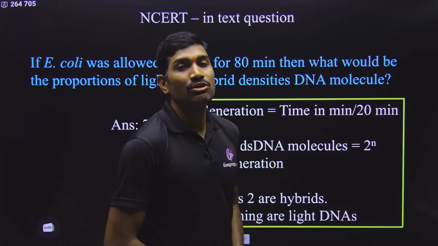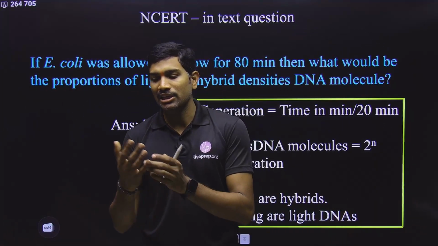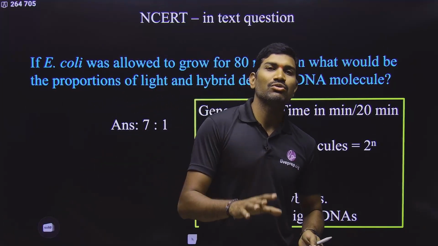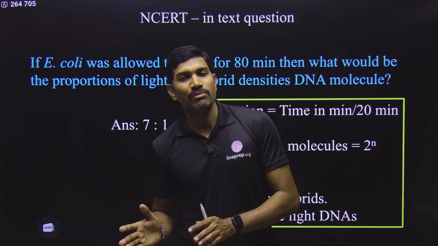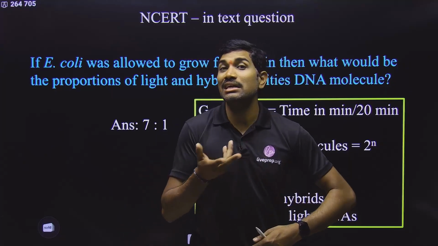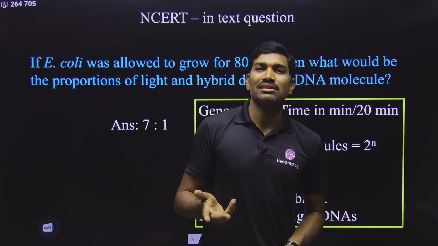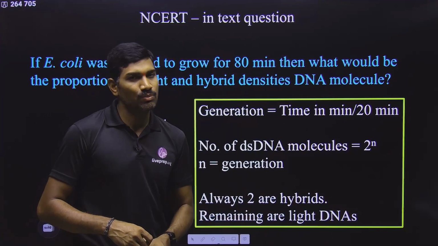Not only this, application questions can be asked in reverse. In the original experiment, bacteria were initially grown in N15, then transferred to N14. So they may ask in reverse. Understood or not? And the original experiment is with respect to semi-conservative replication. They may ask that if DNA replication occurs in a conservative manner, then what is the answer? In this way, all these things we have discussed very clearly in the regular lecture. So please go through that.